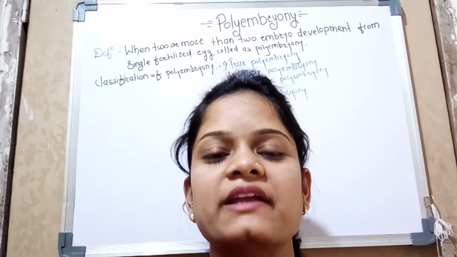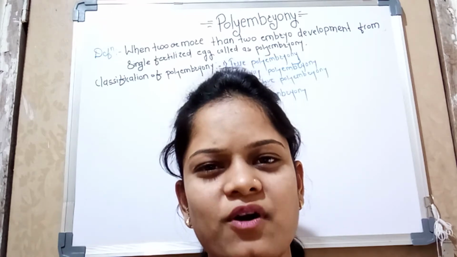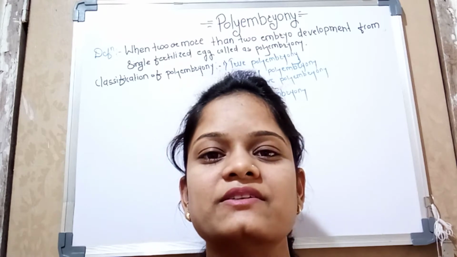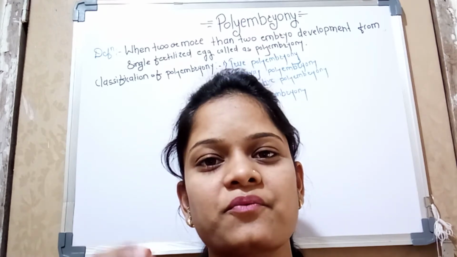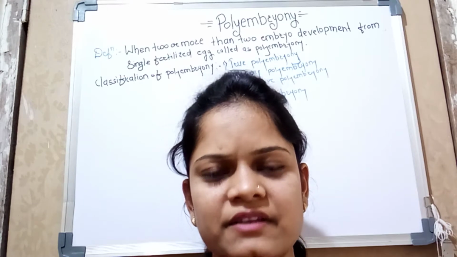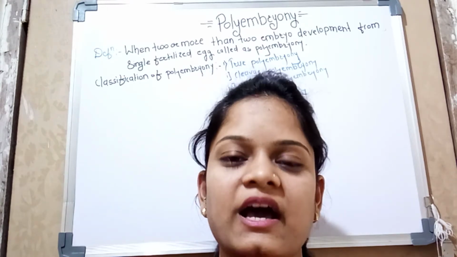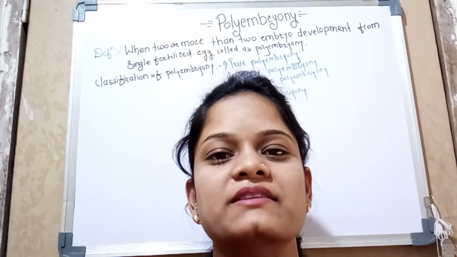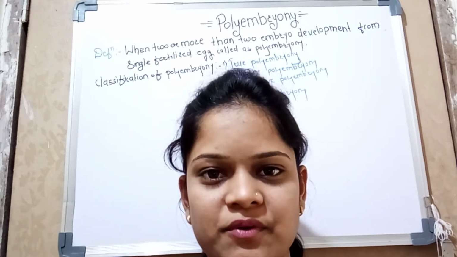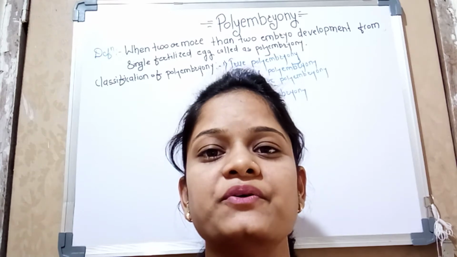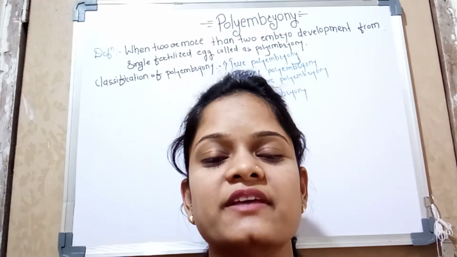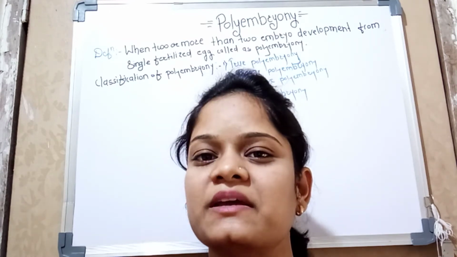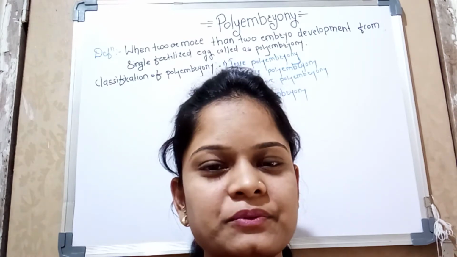Means when an egg becomes fertilized in normal conditions, there is formation of only one embryo. But in the concept of polyembryony, once the egg becomes fertilized there is formation of many embryos, and that concept is nothing but polyembryony. The first study of polyembryony was by Antony van Leeuwenhoek in 1719 in citrus plants.